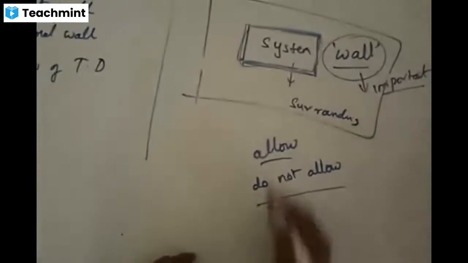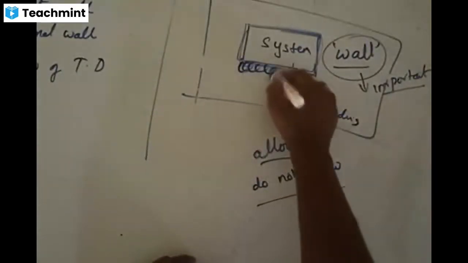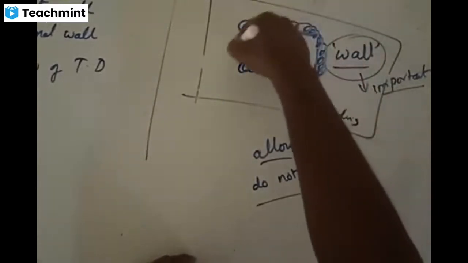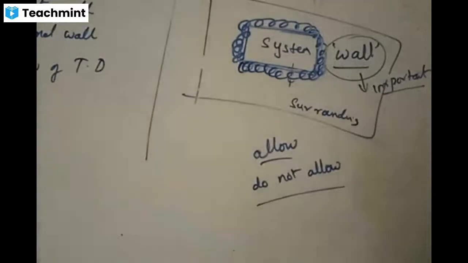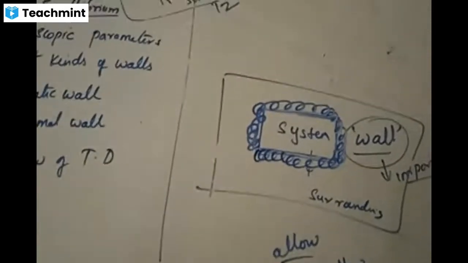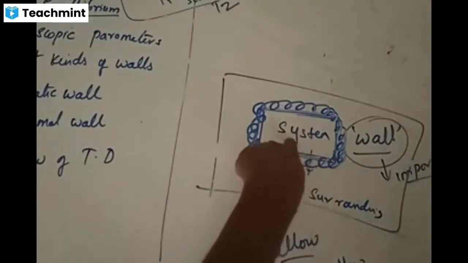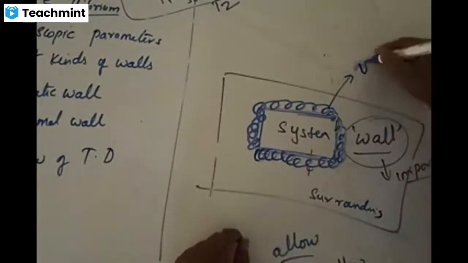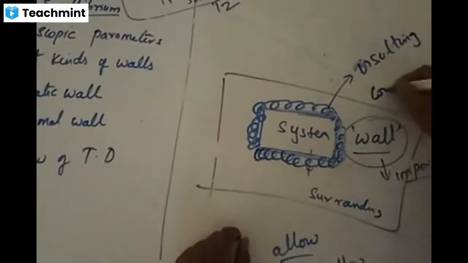Now, if you enclose the container with some kind of a thermocol sheet, let us suppose the wall of this container is now covered with a thermocol sheet like this. Will this thermocol sheet now allow the system to interact with the surroundings? Take a thermos flask, where we take hot contents and leave them, they remain hot for a long time. Why are they not losing hotness? Because that system, the thermos flask, is insulated. This is called an insulating wall. Walls can be of two types: conducting wall and insulating wall.